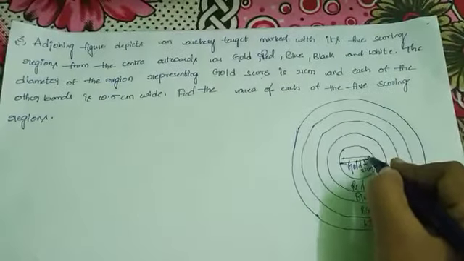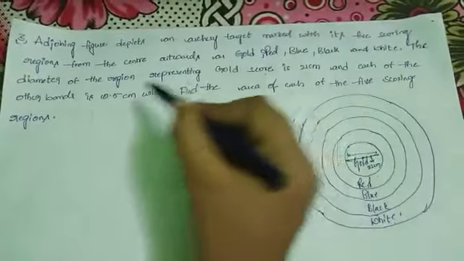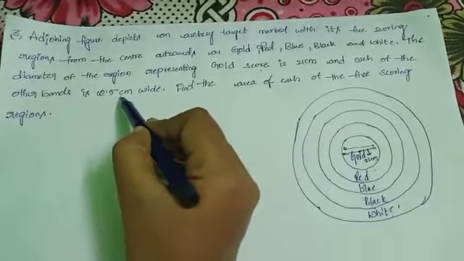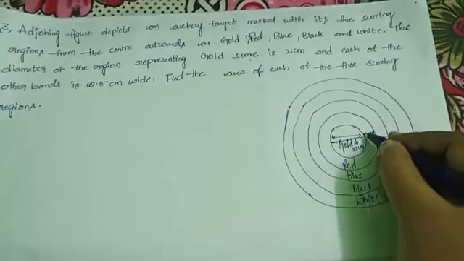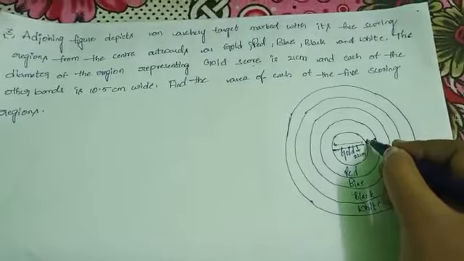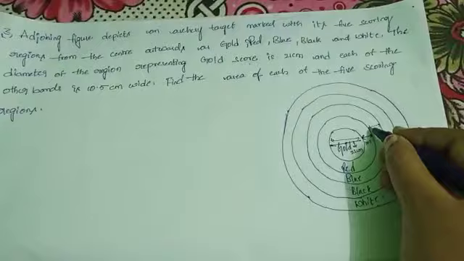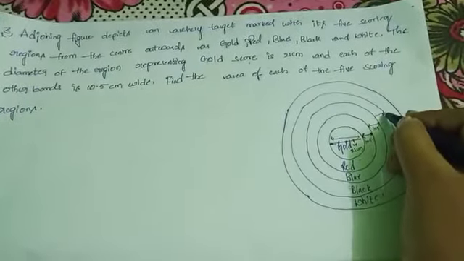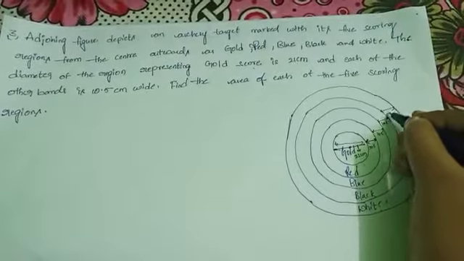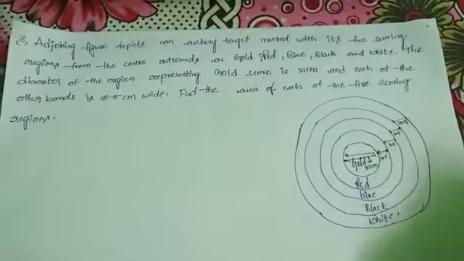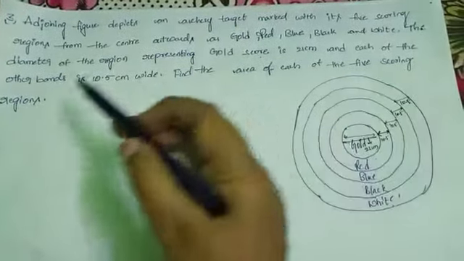Here the given diameter is 21 centimeters, and each of the other bands is 10.5 centimeters wide. It means the thickness of the other regions is all 10.5: this is 10.5, this region's width is 10.5, this is 10.5. Find the area of each of the 5 scoring regions.